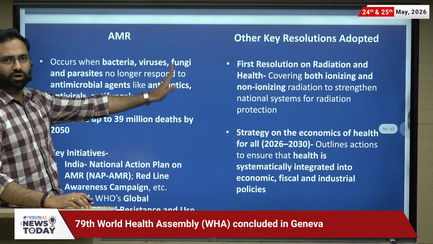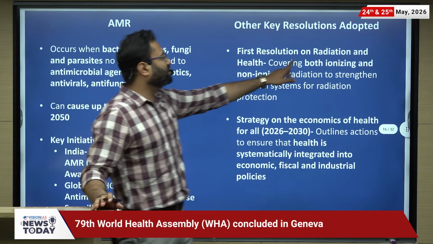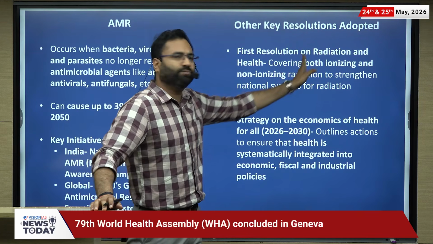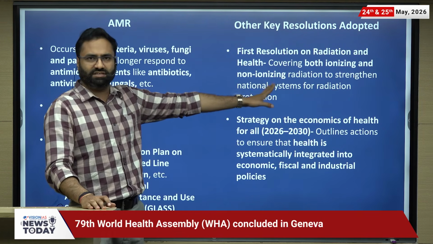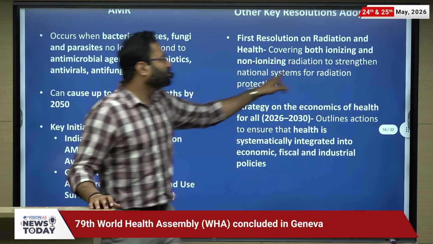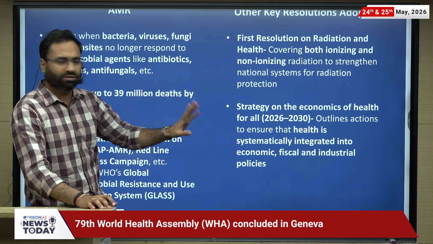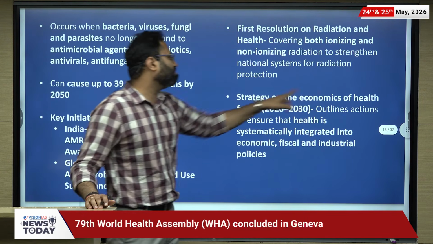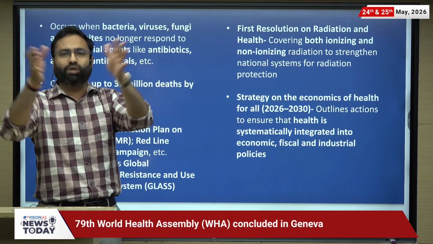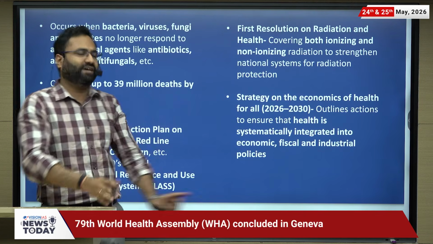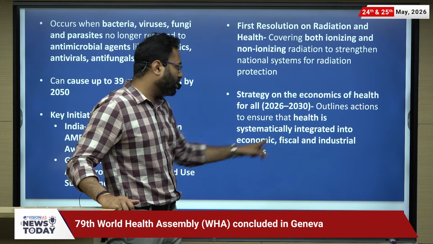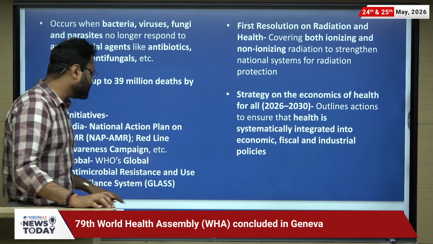Now, other resolutions which were adopted in this particular assembly: the resolution on radiation and health. This is basically exposure to radiation. It talks about both types of radiation, ionizing and non-ionizing, which are differentiated based on frequency and certain other features, right? It aims to strengthen the national system for radiation protection. Apart from that, the strategy on the economics of health. Economics of health, basically because of not being able to get adequate health care and having out-of-pocket expenditure, this is also being talked about. It outlines the actions to ensure that health is systematically integrated into economic, fiscal and industrial policy, right? So this is also important.